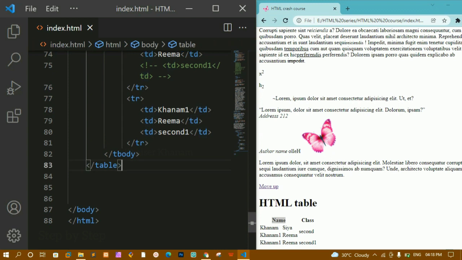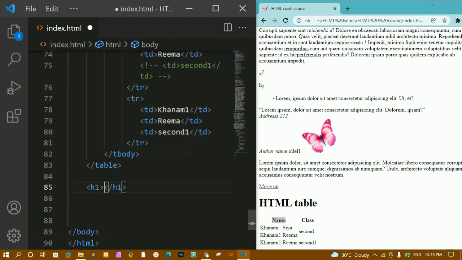Now below this let's talk about lists here. I'll write here h1, and inside this I'm going to write HTML list.